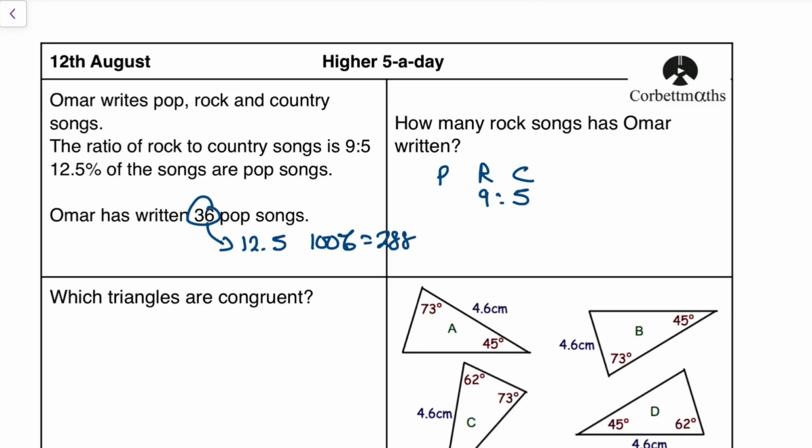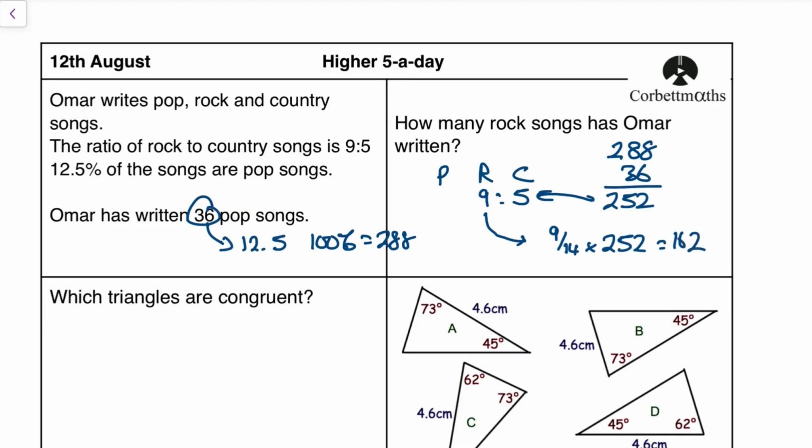Okay, how many rock songs has Omar written? He's written 288 songs in total, of which 36 are pop songs. That leaves behind 252 songs, which represent these songs here. Now, a few ways of doing this question. I want to know how many rock songs there are. So 9 plus 5 is 14. Therefore the fraction of rock songs is 9/14 times 252, and that gives me 162 rock songs.